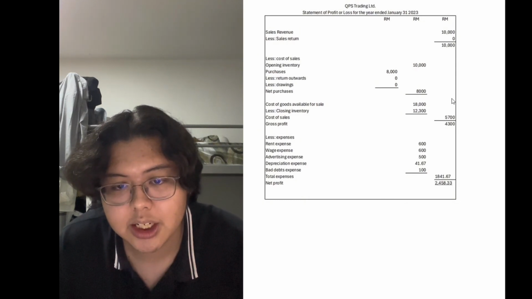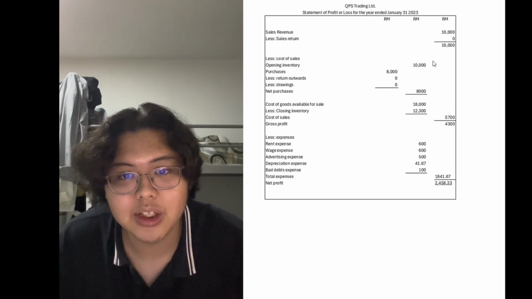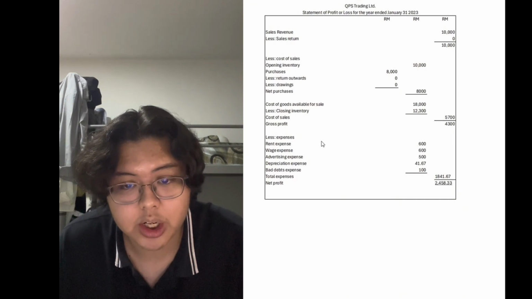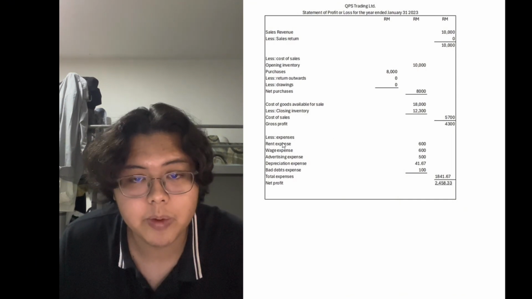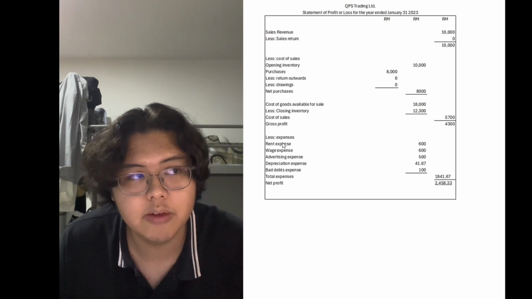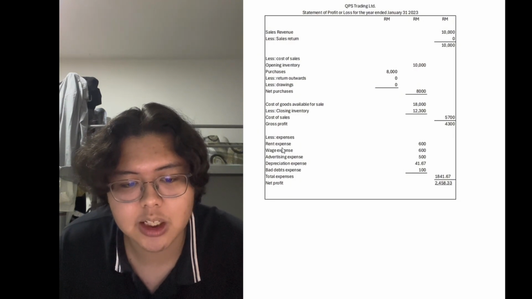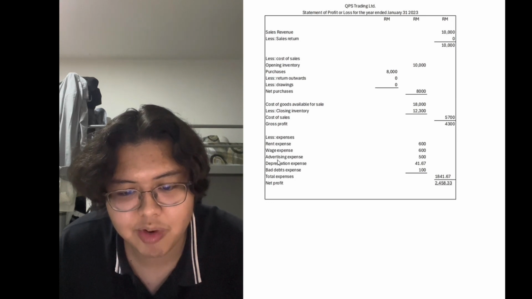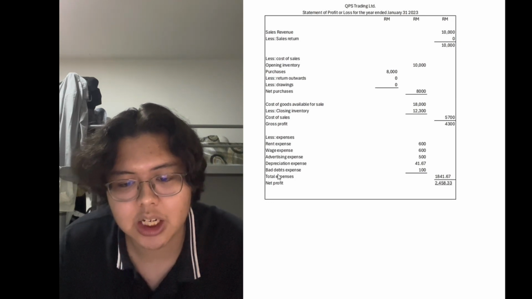And by minusing 10,000 and 5,700, we will get 4,300. And for the expenses part, using the expenses from question 3 or question 2 if I'm not mistaken, our adjustments, our rent expense is 600, wage expense is 600, advertising expense is 500, depreciation expense is 41.67, and our bad debt expense is 100.